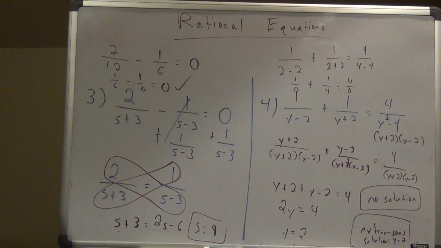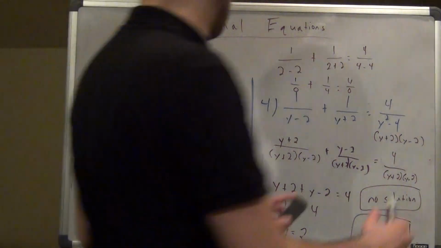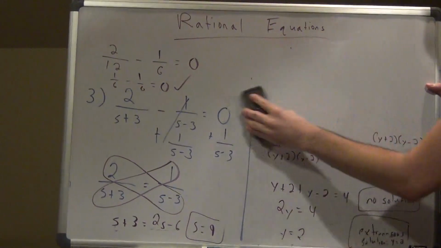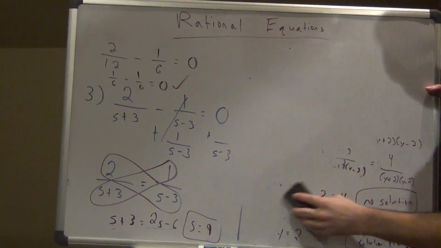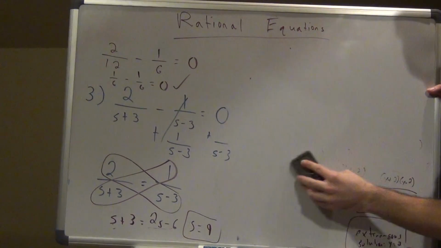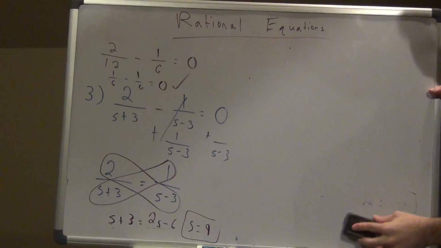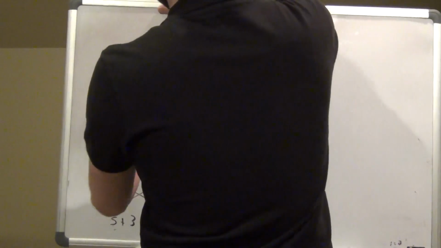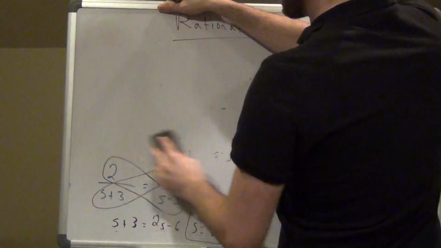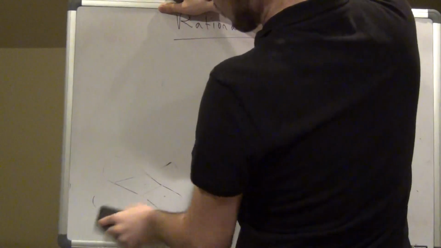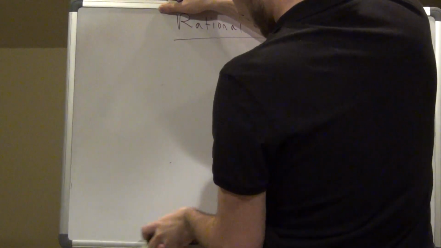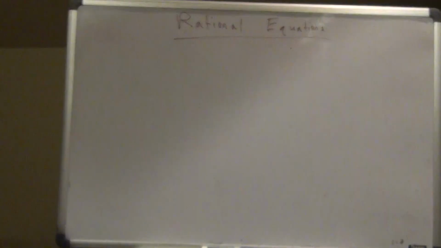All right, so we got a couple more, 3 more. Not too bad. Hopefully this is making sense. Again, if you remember the common denominator stuff from when we were simplifying rational expressions, this stuff isn't too bad. It's just solving now. So you're using that to solve. And then for checking, people will get confused sometimes, all you're doing is plugging the answer you got back into the original problem and just seeing does it work. That's all you're doing. All right. So let's jump to 5.